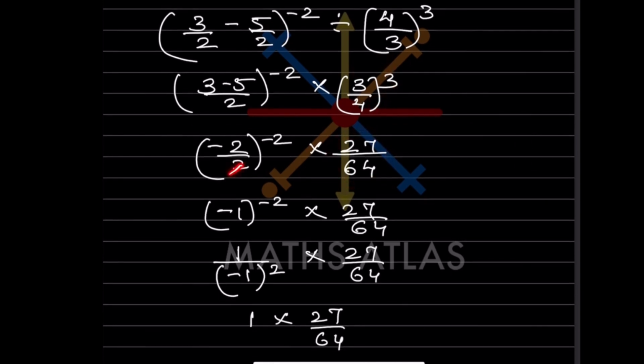Now here we can cancel out. So that will be minus 1 raised to minus 2. And this is going to be the same. Now here this is a negative exponent, so we are going to make it positive. So now look here. This minus sign is going to be as it is. It is not going to change.